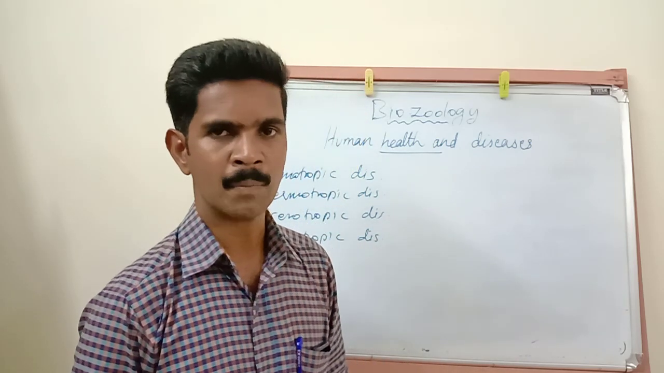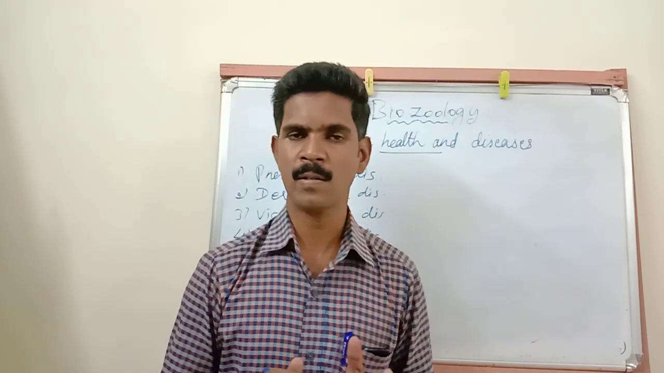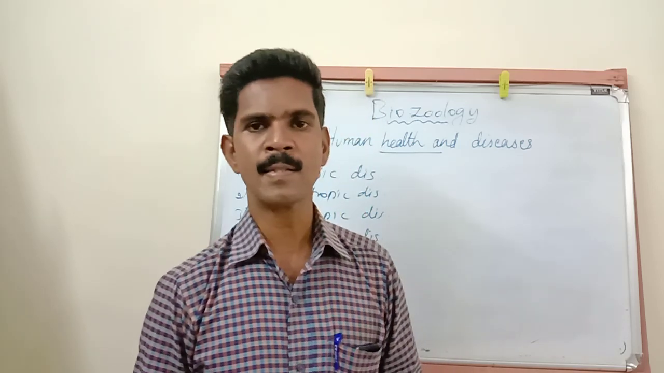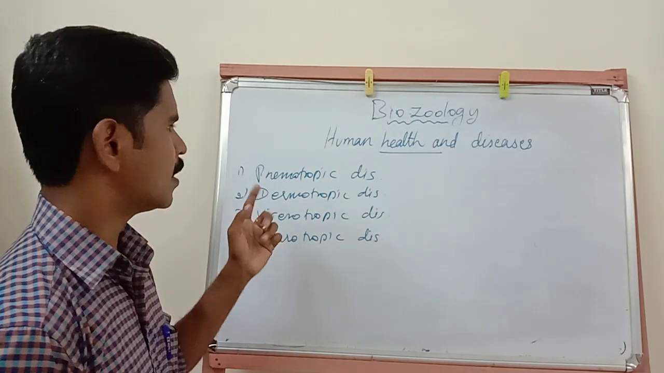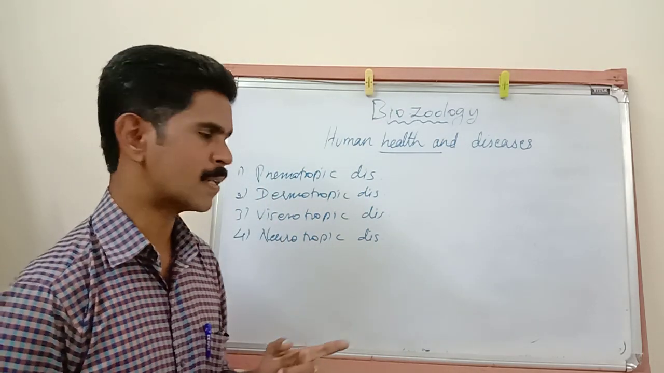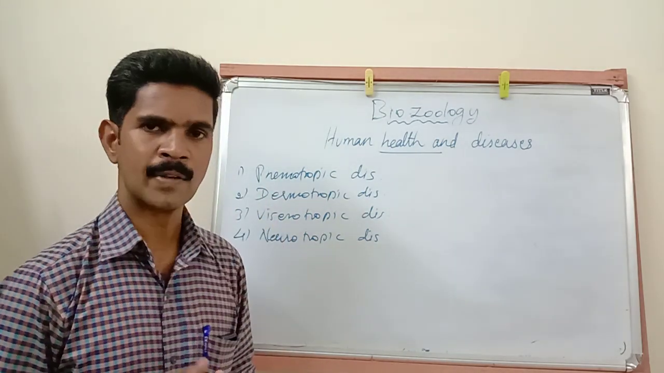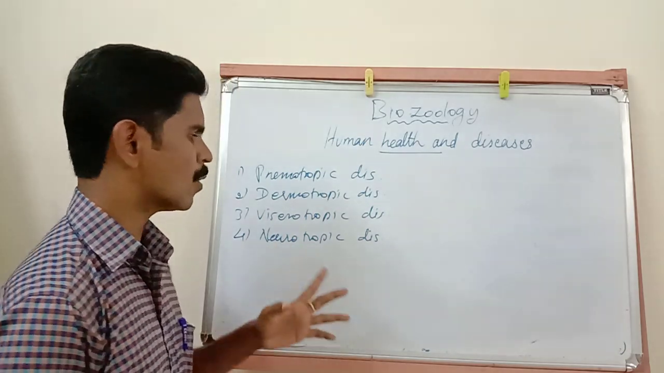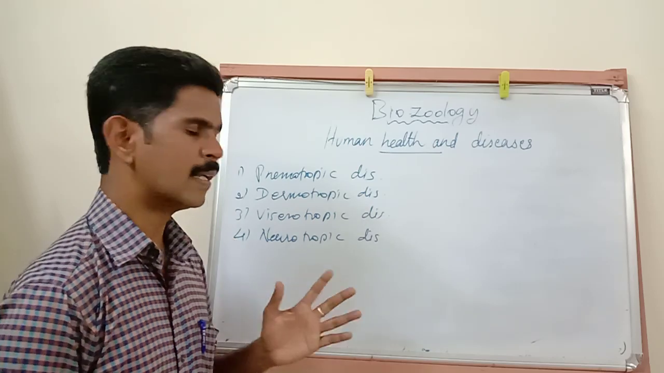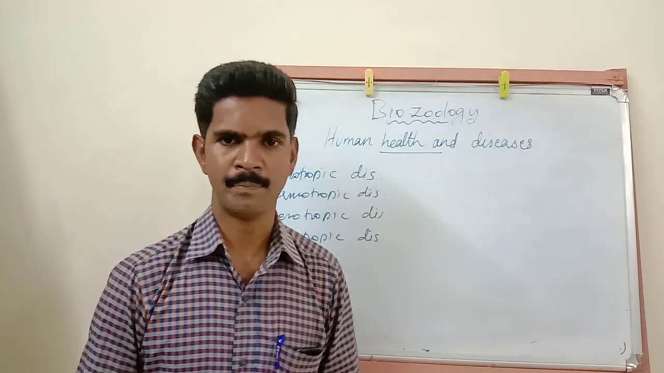This is a very important 3-mark question. Based on the symptoms, viral diseases are classified into 4 major types: pneumotrophic disease affecting the respiratory system, dermotrophic disease affecting the skin, viscerotrophic disease affecting the internal organs, and neurotrophic disease affecting the nervous system or central nervous system.